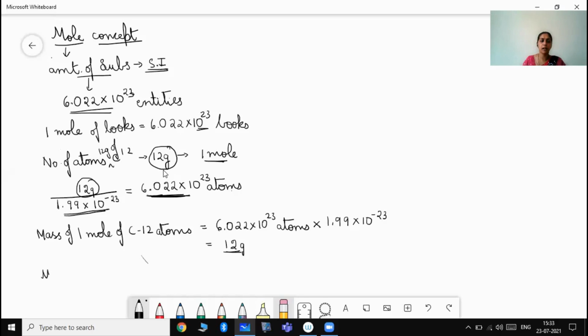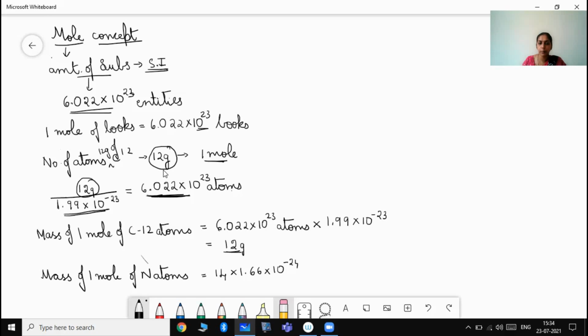In the same way, mass of 1 mole of nitrogen atom, in case if you have to find out. How do you find it out? We don't know the individual value, right? We have been told that it is 14 atomic mass unit. So 14 atomic mass unit into 1.66 into 10 to the power of minus 24. When we multiply these two values, what do we get? We get the mass of 1 atom of nitrogen, isn't it?